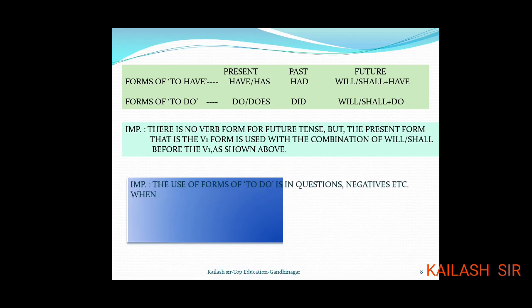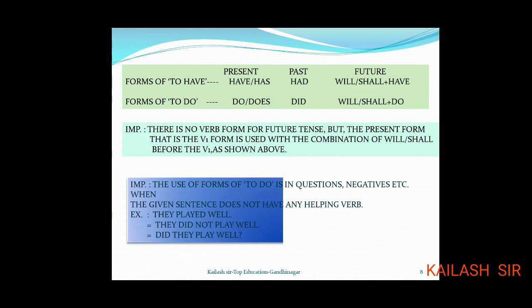Another important thing, the use of forms of to do in questions, negatives, etc. when the given sentence does not have any helping verb. Example, suppose a sentence is given, they played well. The negative will be they did not play well. See the entrance of did, then not. So helping verb did is introduced. The question or the interrogative form will be did they play well?